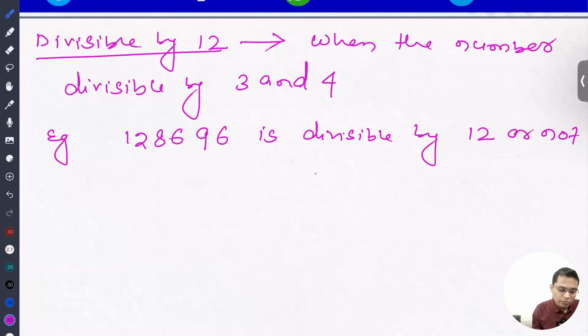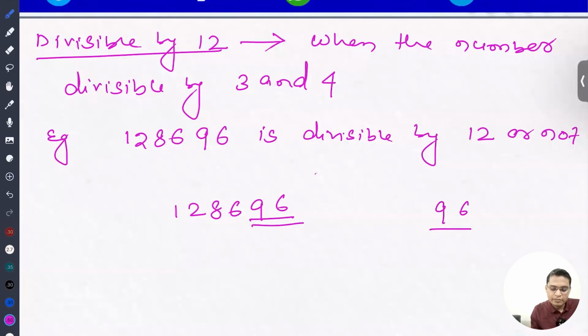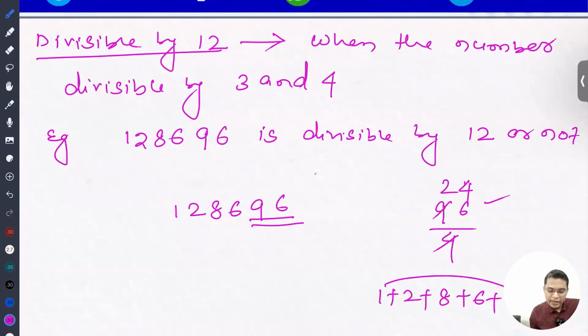So let's check whether this number is divisible by 12 or not. Okay, 96. So first, is it divisible by 4 or not? The last two digits, 96 by 4, so it is 24. Yes, it is divisible. So we are going to see whether it is divisible by 3 or not. For 3 we have to sum the digits. So pair them: 10, 20, then 32. Okay, 32 is not divisible by 3. So in that case the number is not divisible by 12.